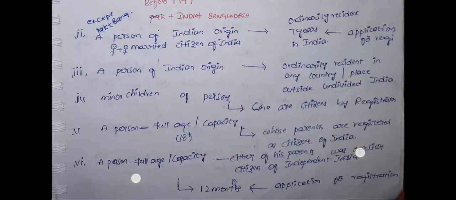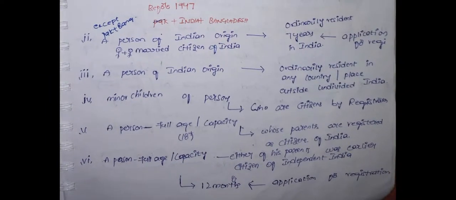And a person of Indian origin who is ordinarily resident in any country or place outside undivided India will become an Indian citizen by the registration process.